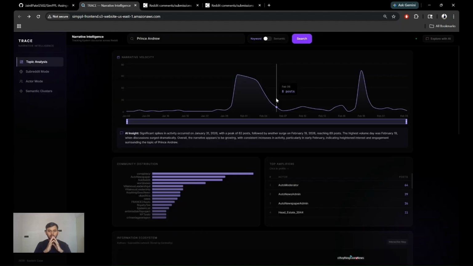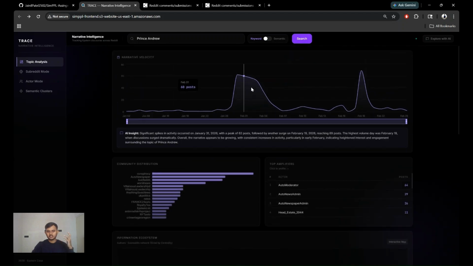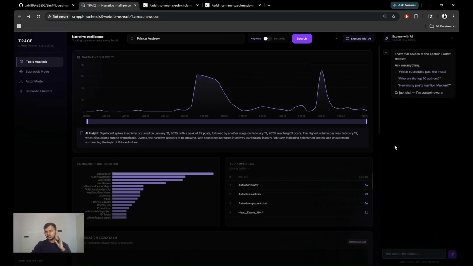Okay, now I'll be talking about the AI chatbot that I've implemented. After the user has explored all of the data using these dashboards, after seeing the network graph, the top subreddits and the timeline series, if the user still has any query, or wants to dig in very deep, the user can use this chatbot. Let's say I was talking about these auto people. I can bet that these are automated bots. Let's see what the chatbot can help me with.